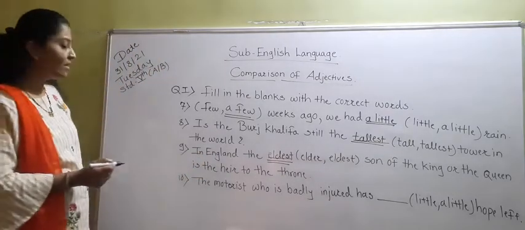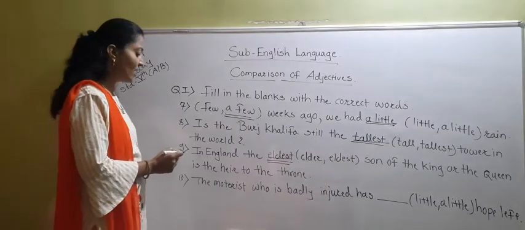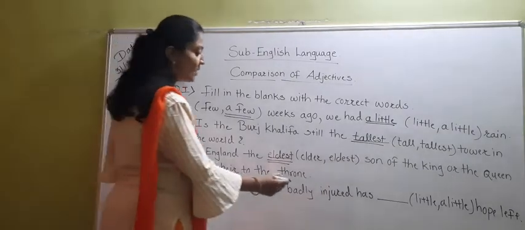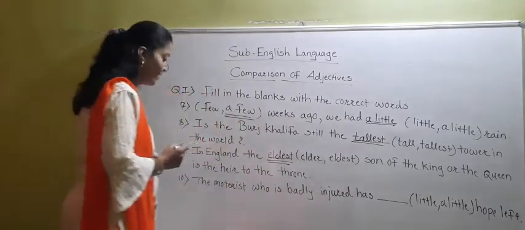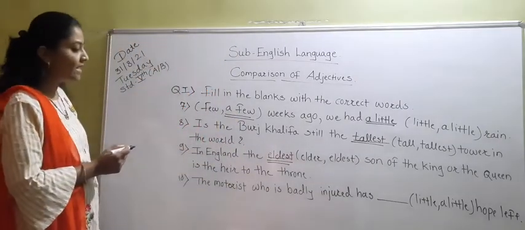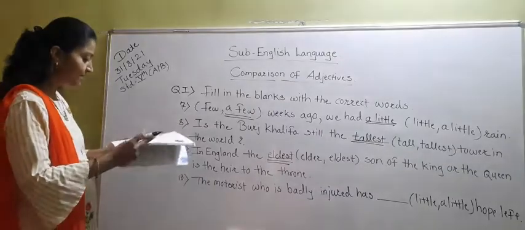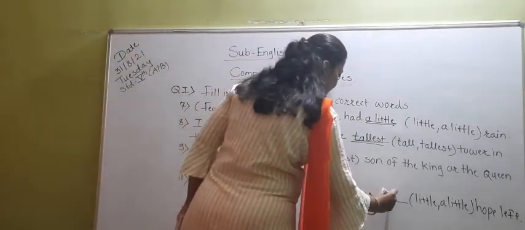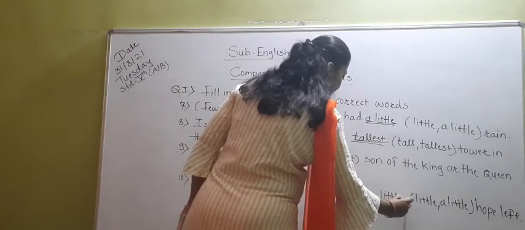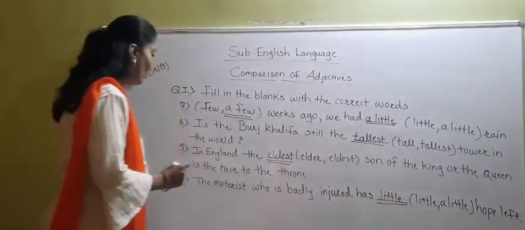Now, sentence number 10. The motorist who is badly injured has dash dash hope left. The motorist who is badly injured has little hope left. Underline this word, little hope left.